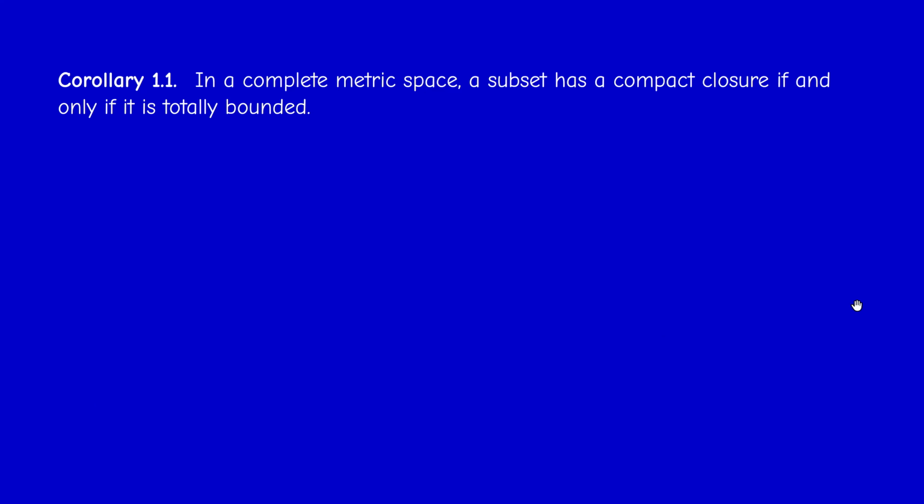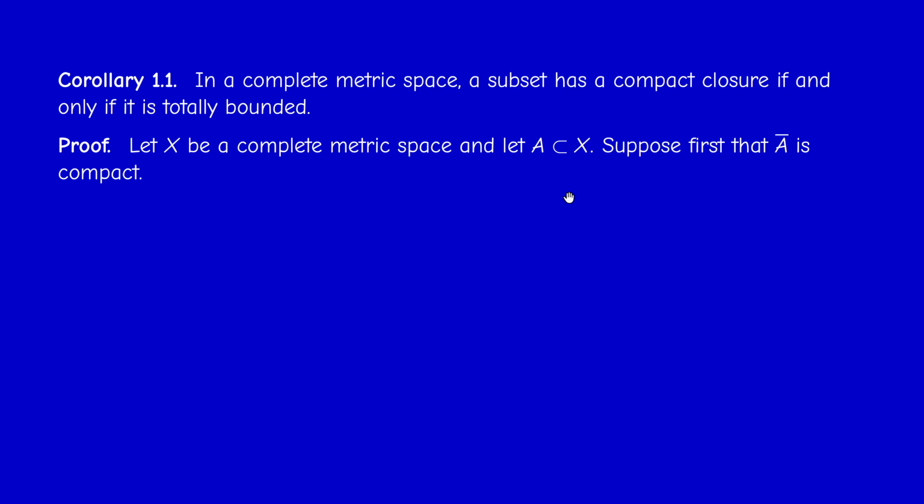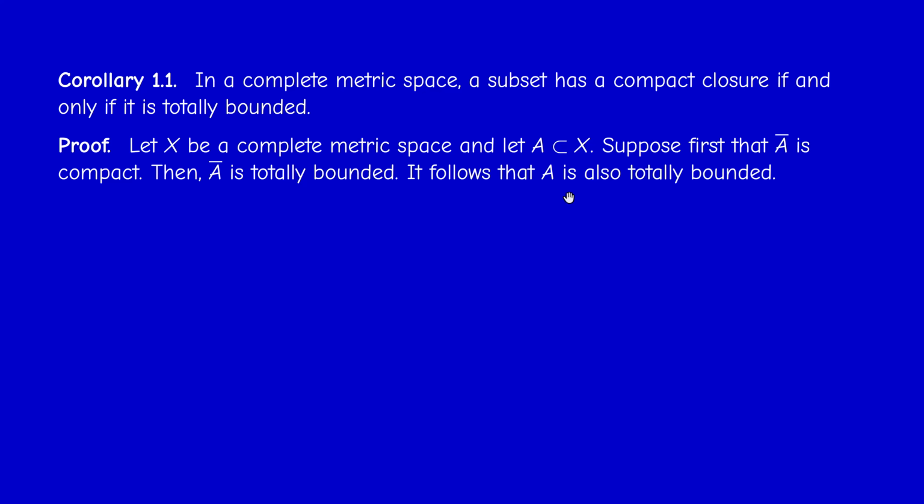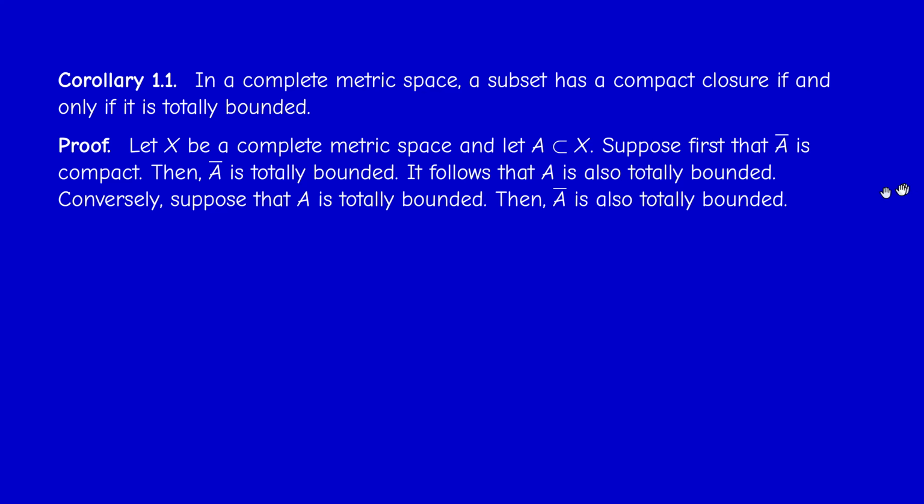Therefore, in a complete metric space, a subset has compact closure if and only if it's totally bounded. Okay, so proof. Let capital X be a complete metric space and consider a subset A of X. Suppose first that A bar is compact. Then, according to the first theorem, A bar is totally bounded. But according to the lemma that I didn't prove, A is totally bounded. So this is one way.